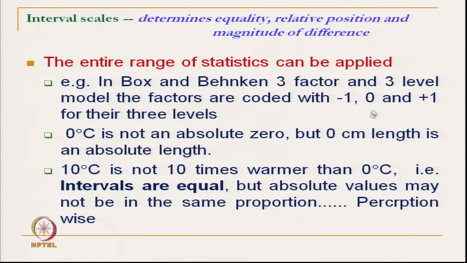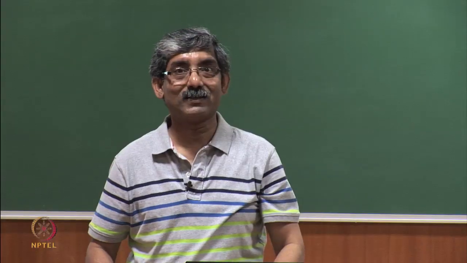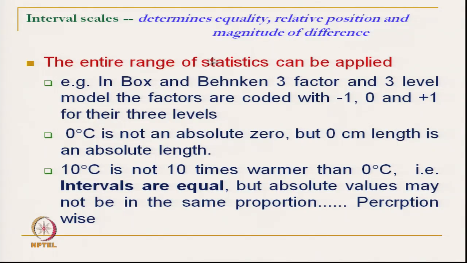We use the code -1, 0 and +1 level. 0 does not mean it is absolute 0, it is a level. Here we can say the difference between -1 and 0 and +1 of a particular attribute is the same. So, the magnitude of difference is the same.